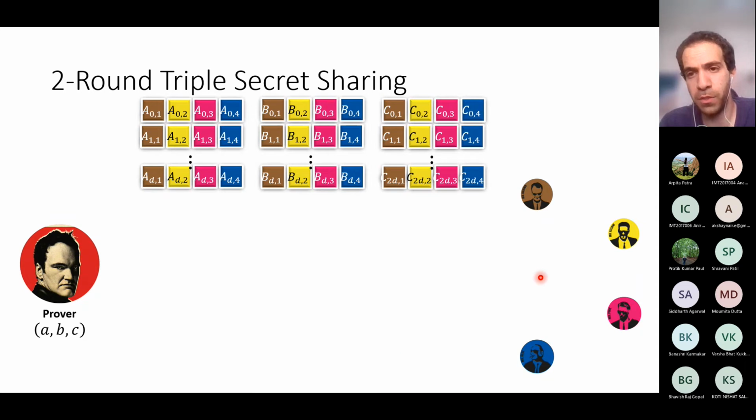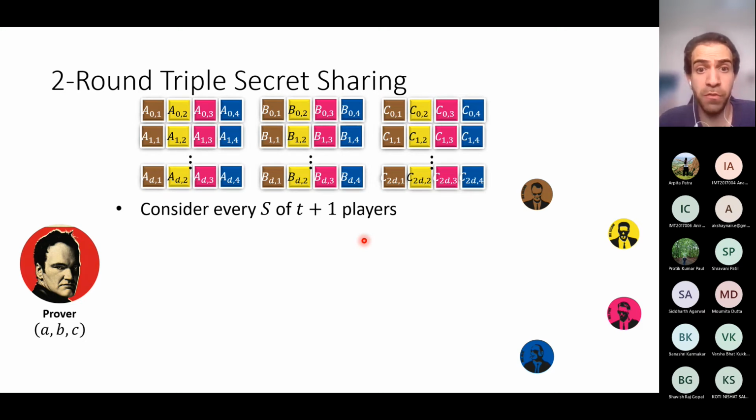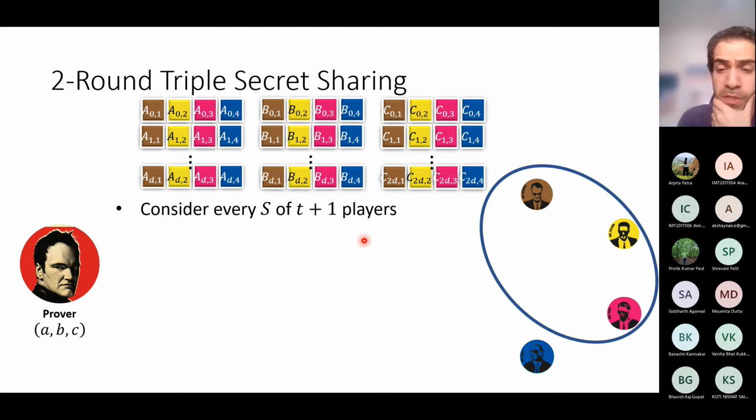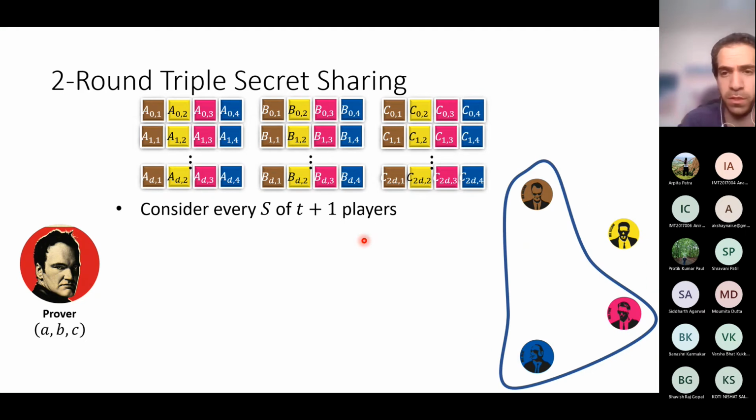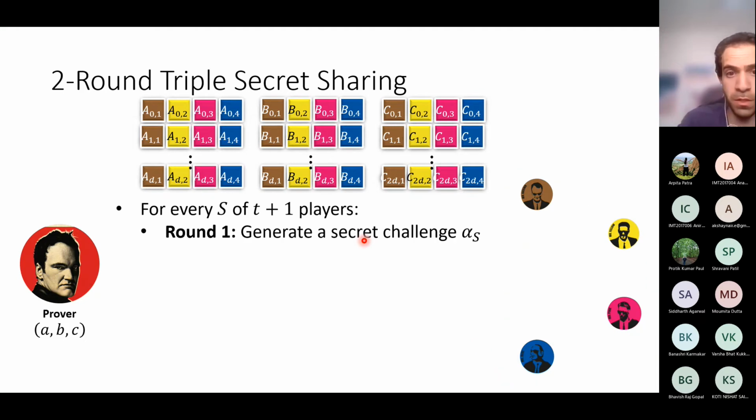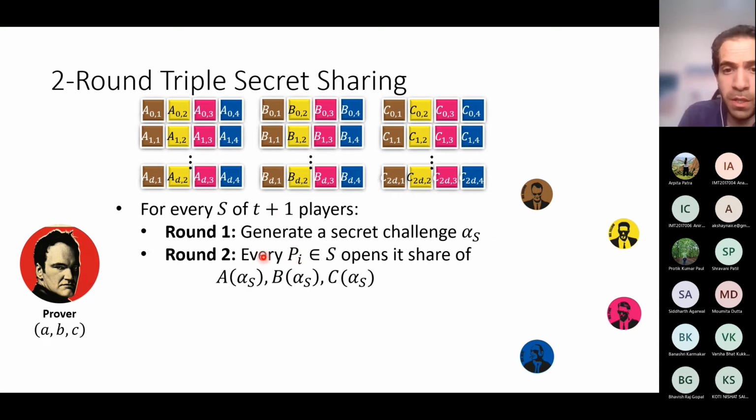Of course, we do not know the identity of the corrupt parties, and we do not know who the honest parties are. But the main idea remains the same. We just do the same thing now for every set S of t plus 1 parties. So for every set S of t plus 1 parties, we do the same for this set, and also for this set. For every set, we let one of the parties generate a secret challenge. And in the second round, we require from the parties to open their shares of the evaluations of the polynomials on this challenge. So for every set of t plus 1 parties, we do the same thing.